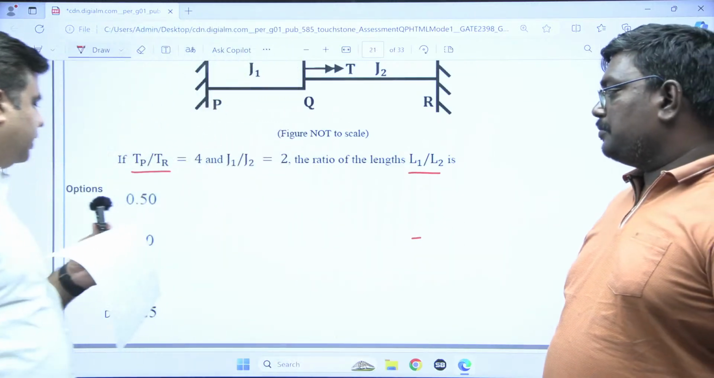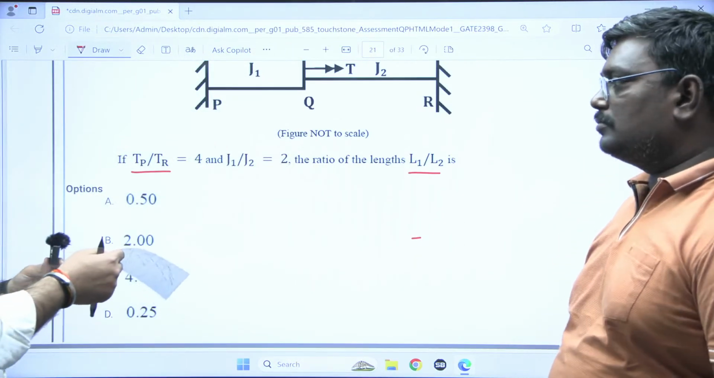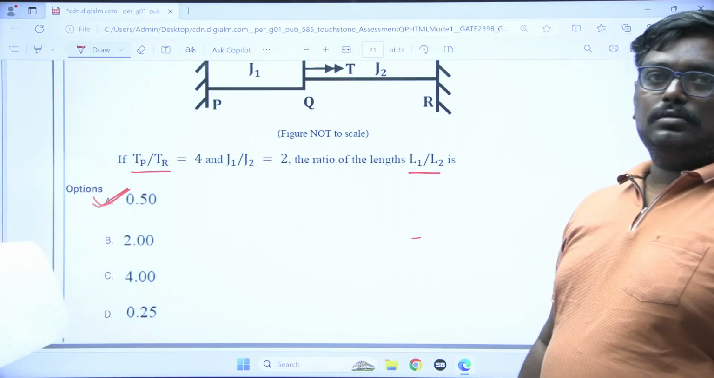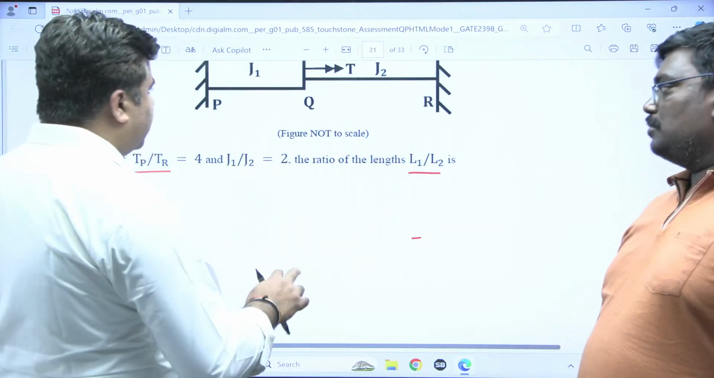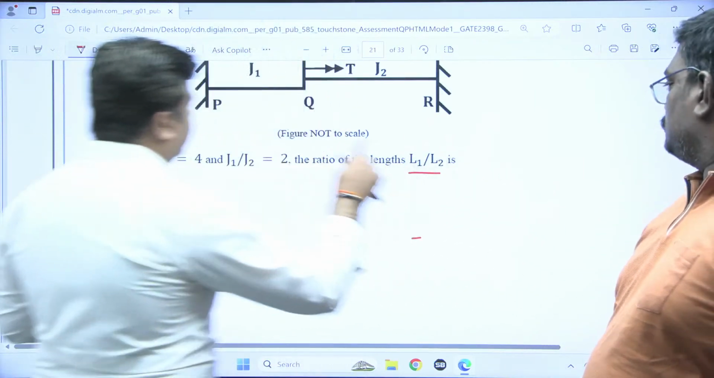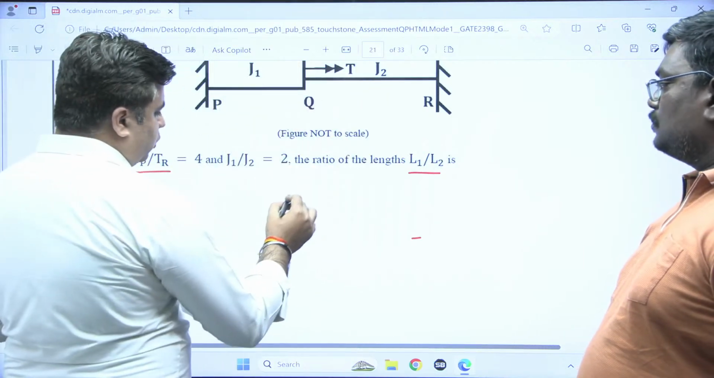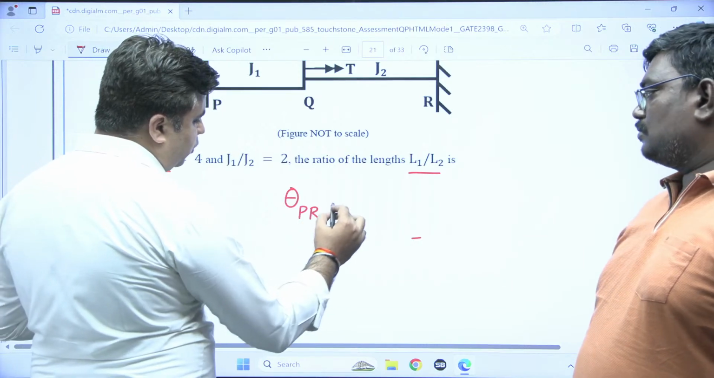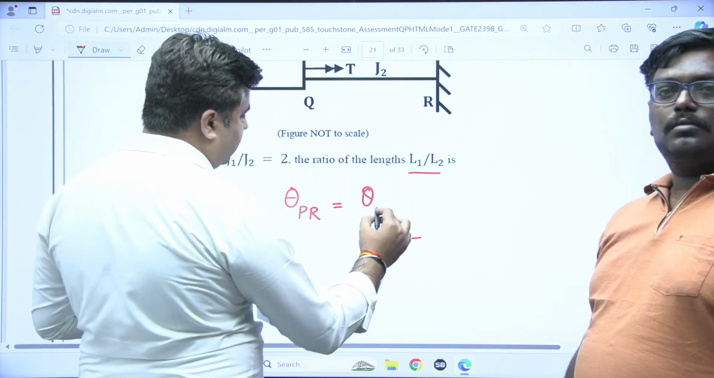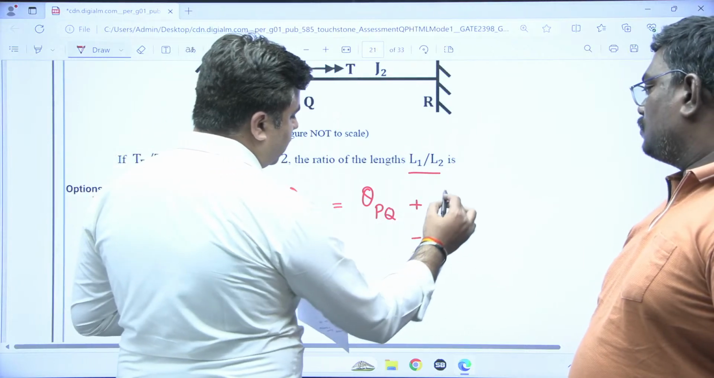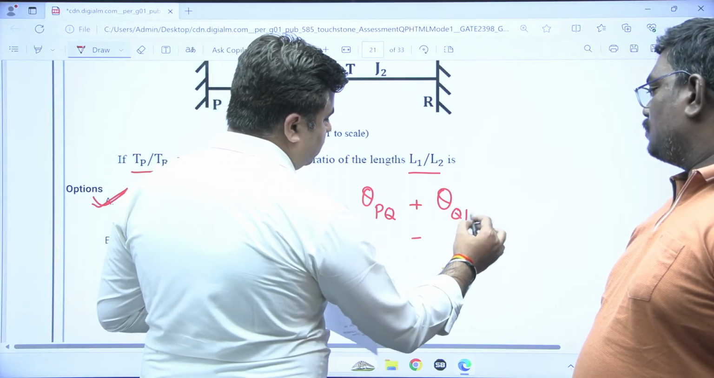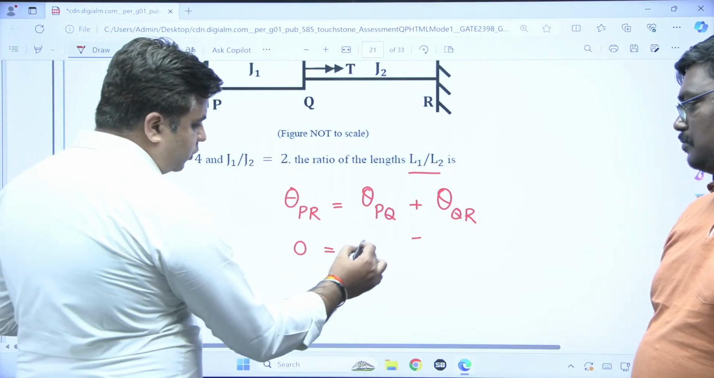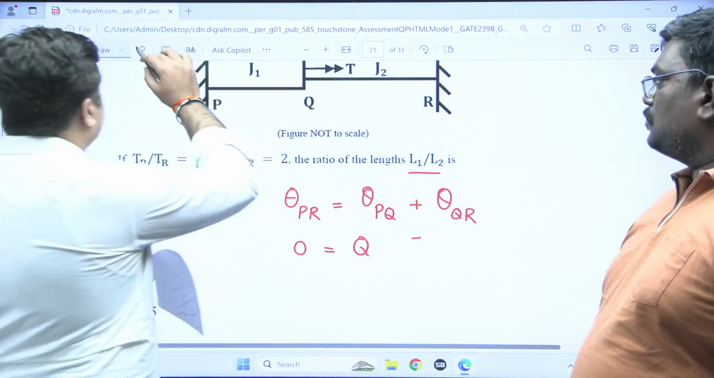My dear students, first of all, the answer to this question is option A. You need to use the basic torsional equation, but one compatibility equation will also be used: when you move from P to R, the total rotation from P to R is equal to theta of PQ plus theta of QR. And this total rotation theta of PR is equal to 0. So theta of QR is equal to theta of PQ.